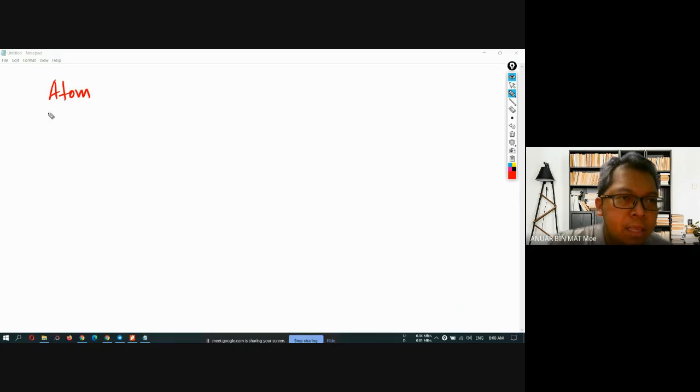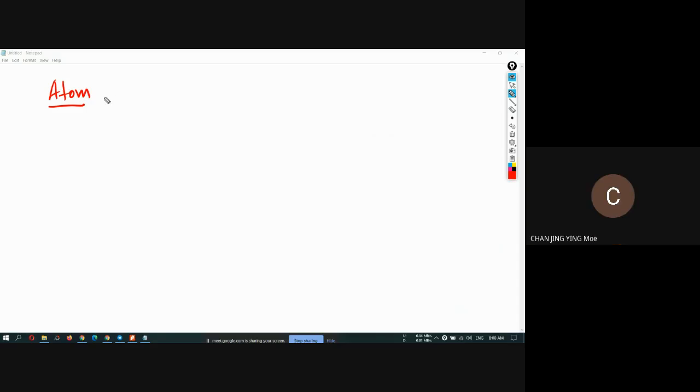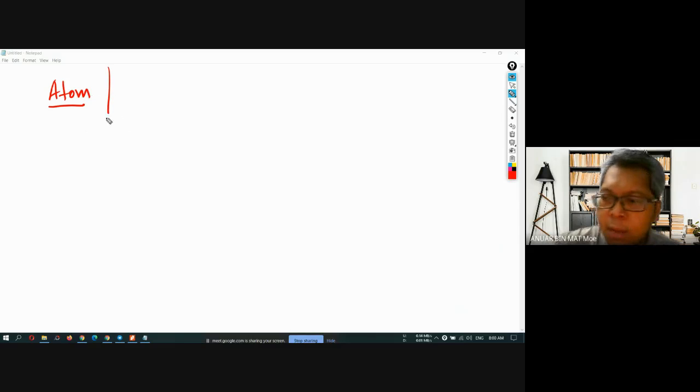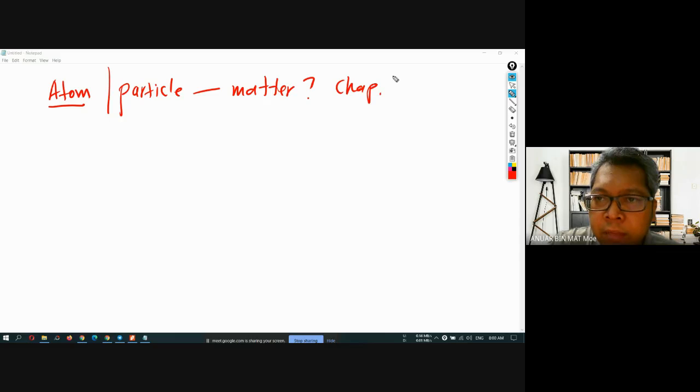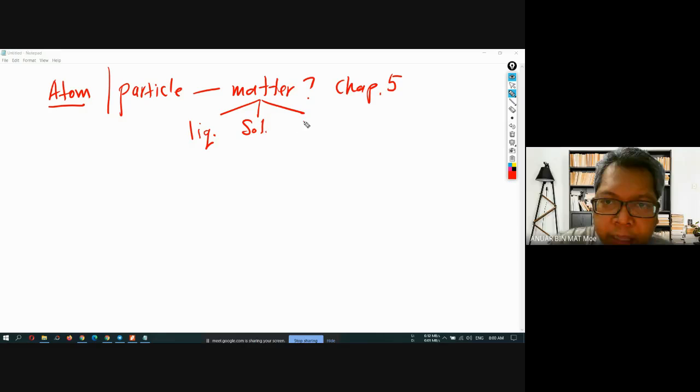Can you see my writing? Yes. Atom, or we call it a particle inside matter. We already learned about matter in Chapter 5, right? Matter consists of particles. How many states of matter did you learn? We have liquid, very good, solid, and gas.